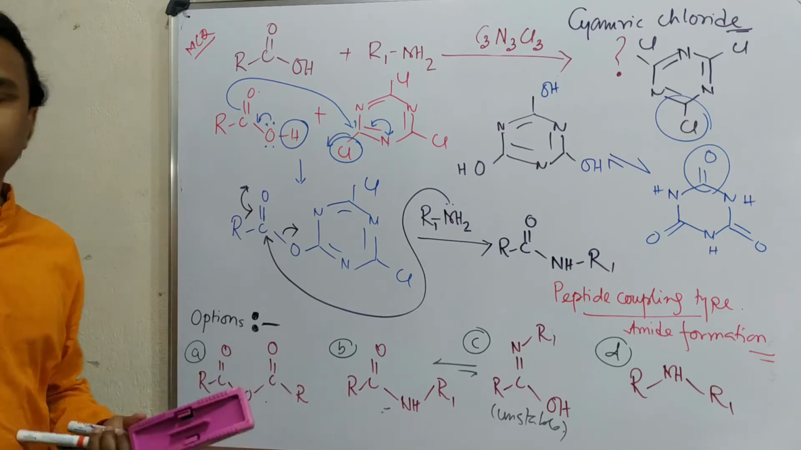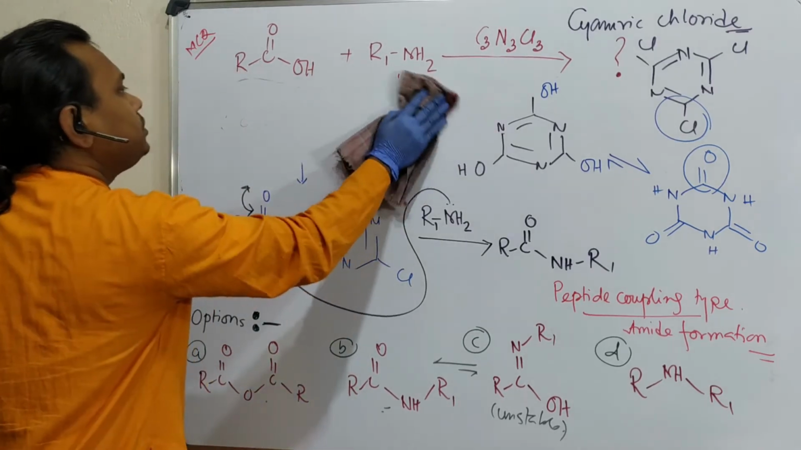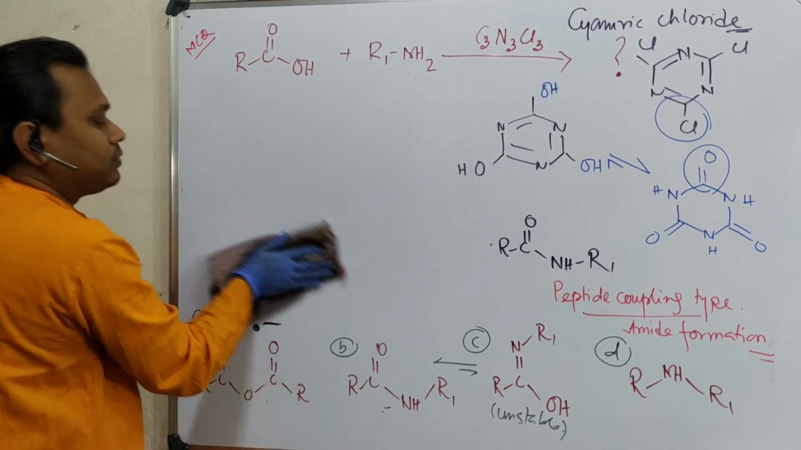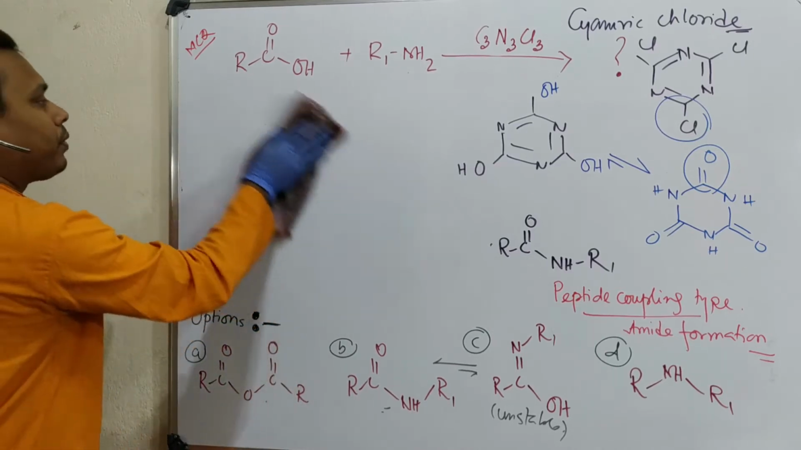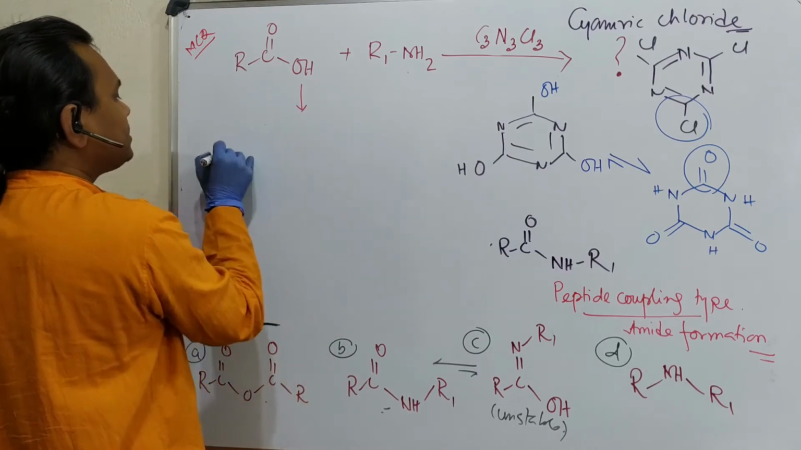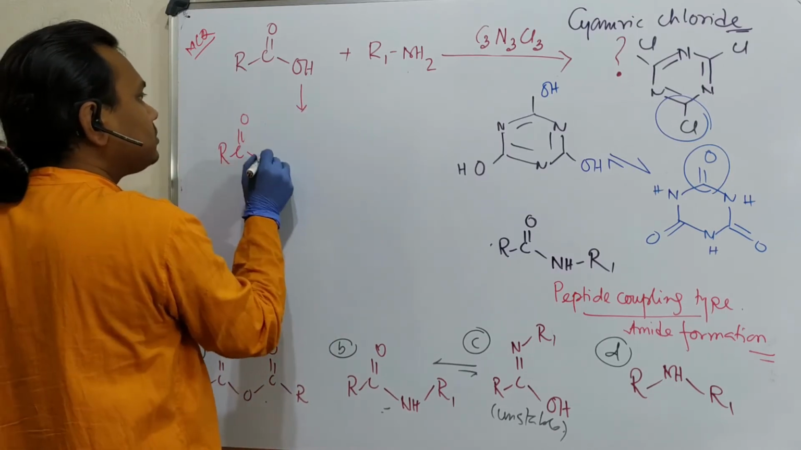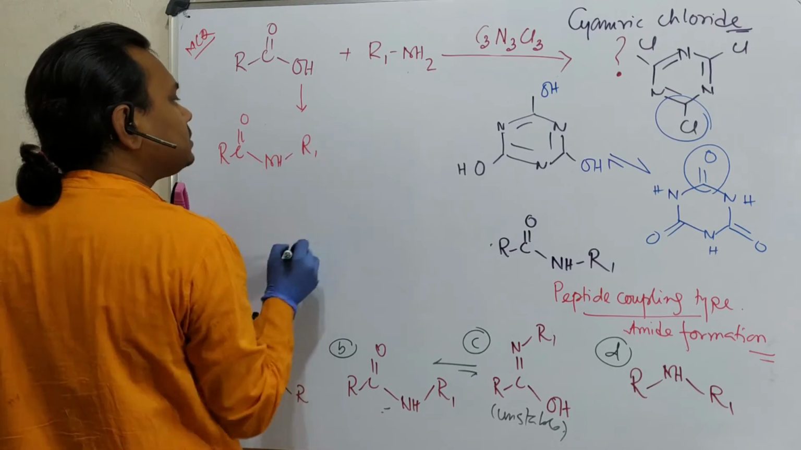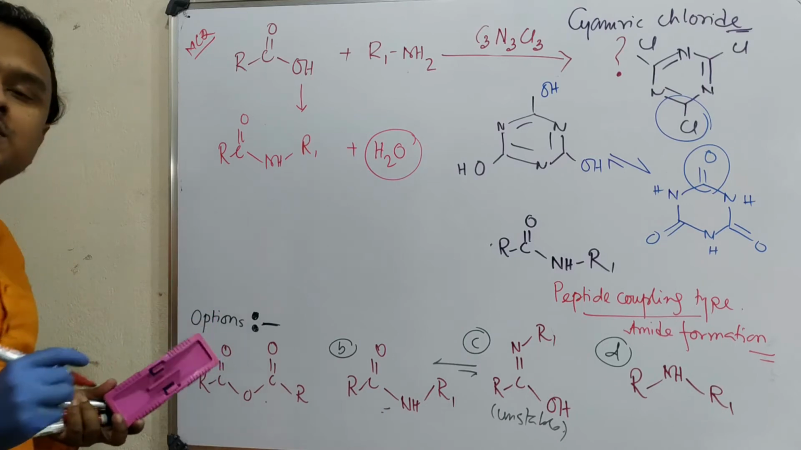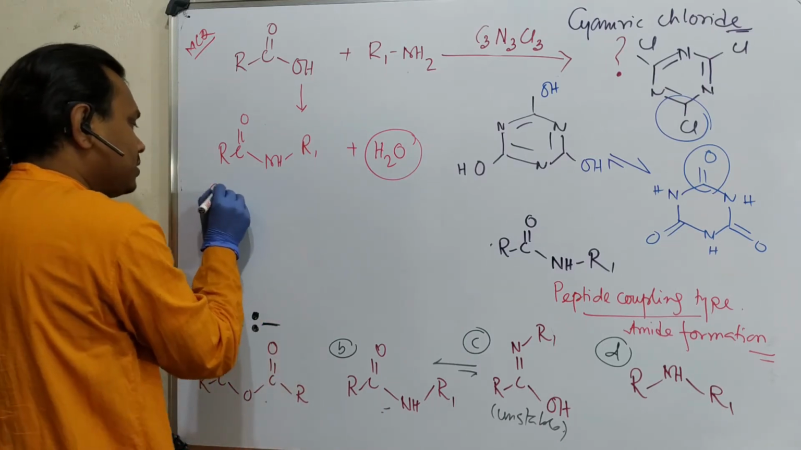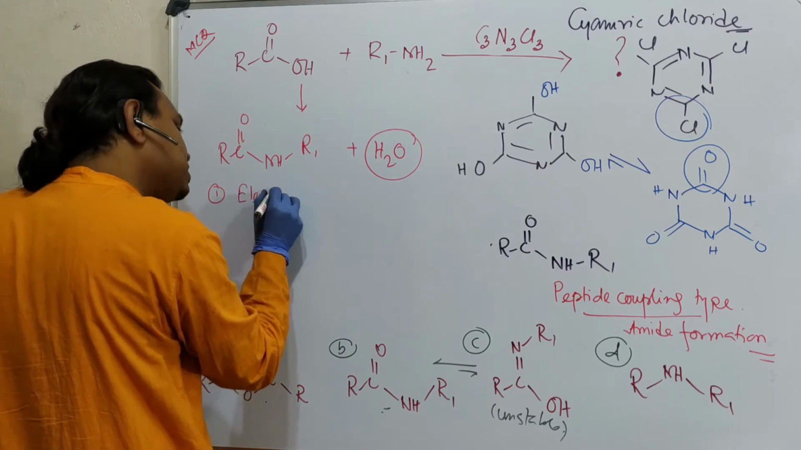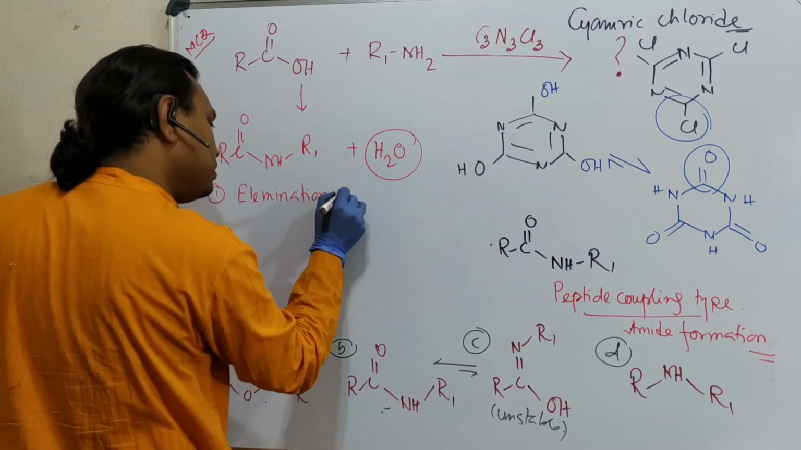So let me clean a little bit. If you want to carry out this reaction and you don't want to use cyanuric chloride reagent, what will be the problem? The problem is, if the product is produced, this means RCONHR1 plus 1 molecule of water, and actually this is the biggest problem. So problem number 1 is water elimination. So what we need is elimination of water. Point number 1.